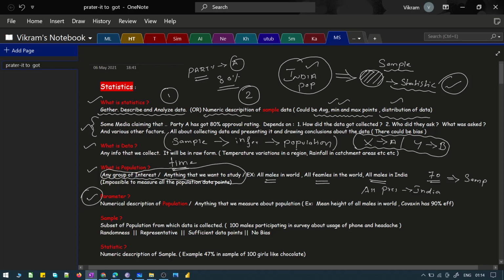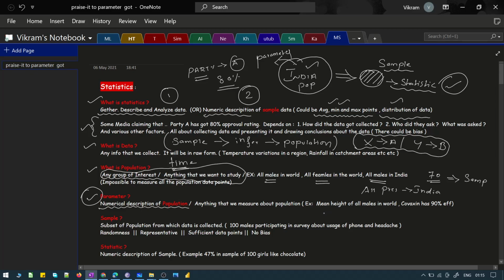We know what statistics is. Statistics is any numerical information related to the sample. Likewise, any numerical description related to the population is referred to as a parameter, which means that whatever I derive or whatever number I use for describing this population is my parameter. So this forms the definition for the parameter, and I've also given you some examples before.